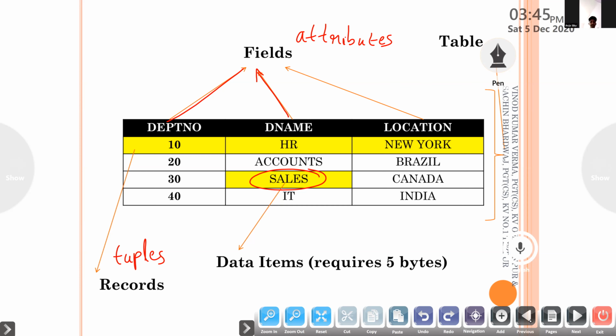Cardinality of this table. No need to mute. Question is not over. Yes. Cardinality means number of tuples. Number of records. How many records are here in this table? 4. 1, 2, 3, 4. Very good. Correct. The cardinality of this table is 4.